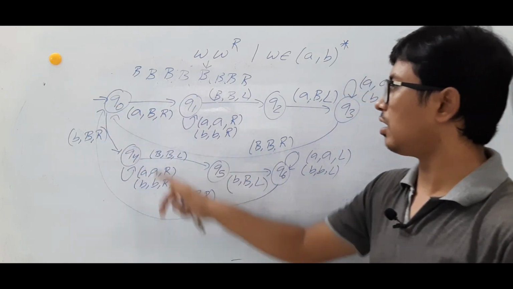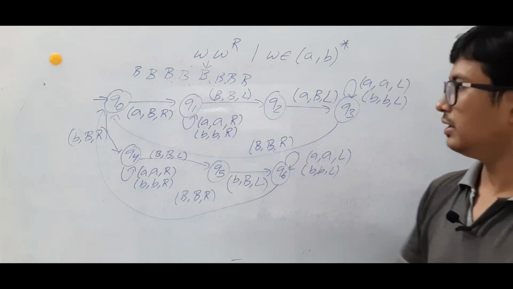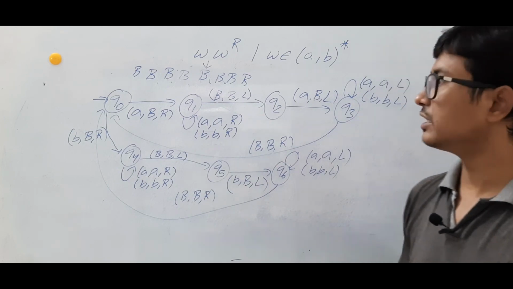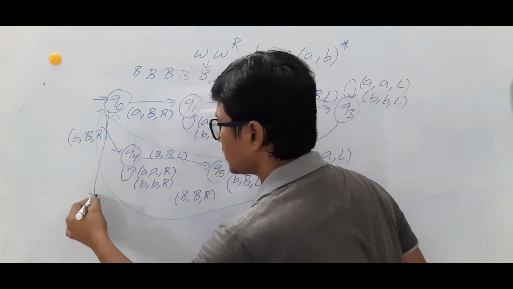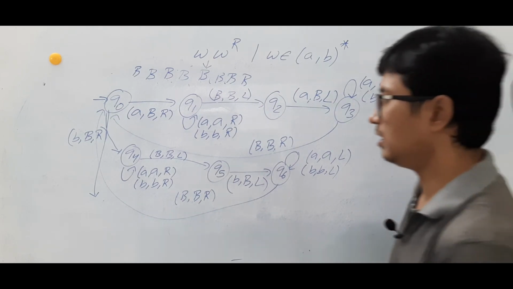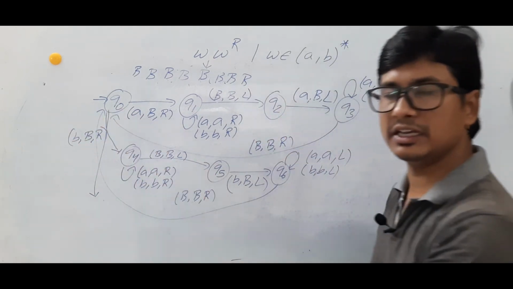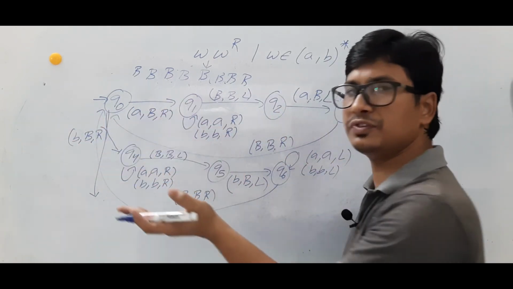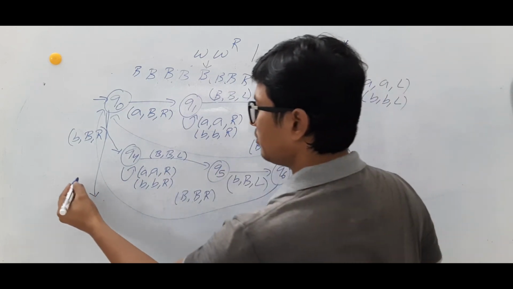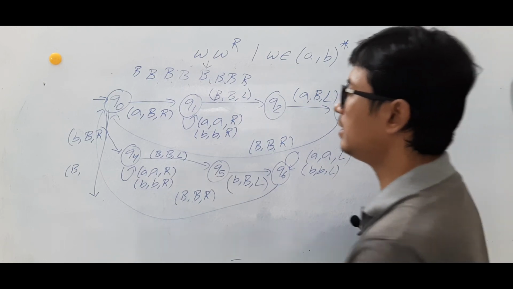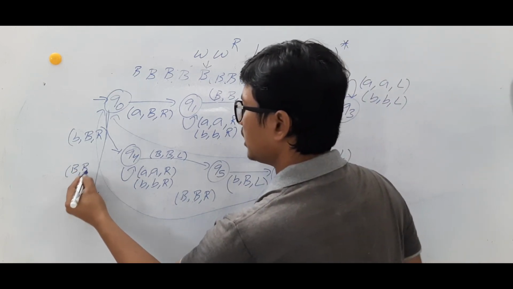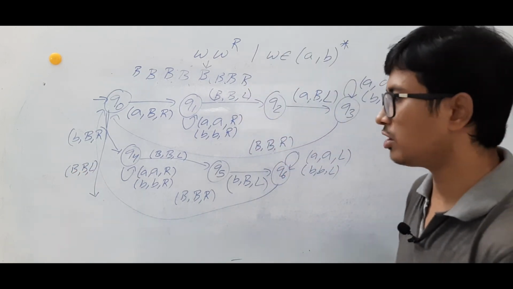From Q0, on A and B we have written the transitions. If it is a blank, then what can I say? The string is finished. Meaning W is finished and W power R is also finished. If you find a blank, make it a blank and move either left or right, it is not a problem.